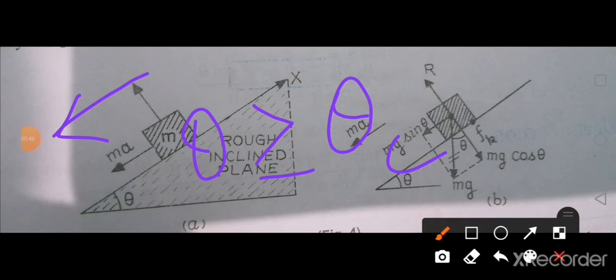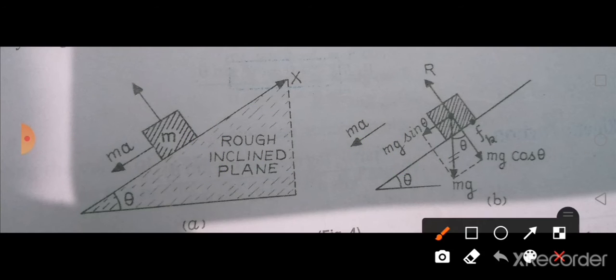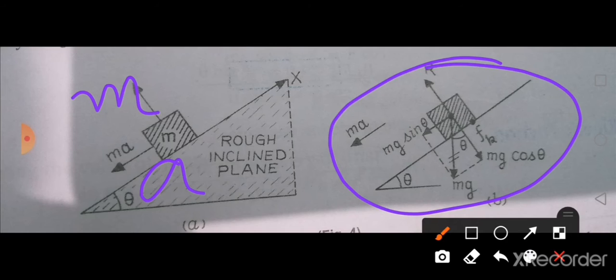Now let us consider a block of mass m moving along a rough inclined plane, and a is going to be the acceleration there. Now the free body diagram is given here. We have already learned about the free body diagram and how to take the equations, isn't it? So the free body diagram of such a case is given here. See the figure carefully. Now we will start writing the equations.